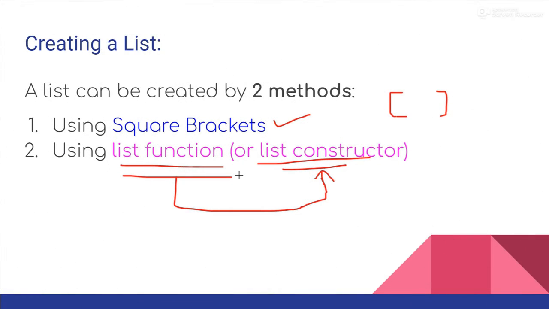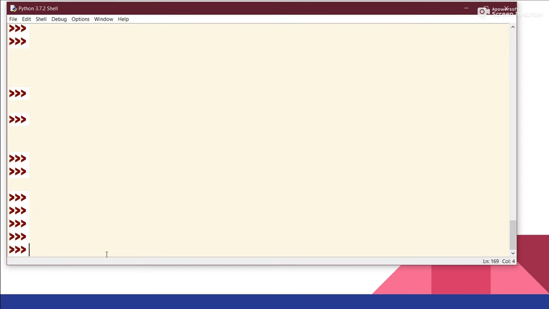So now let's take a look at the second method, that is using the list function or list constructor. For that, first of all we are going to make the variable c, then equals to, and then the list function, and we will add parentheses because every function has parentheses after its name when we are executing that function. Inside that we will add square brackets again, or we can even add parentheses, and then within the parentheses we will pass the values that we want to insert in the list. For example 1 2 1 3 56.4 hi, and anything that we want to.